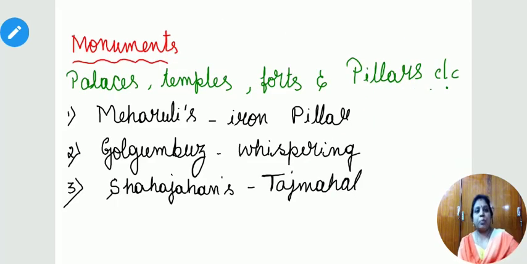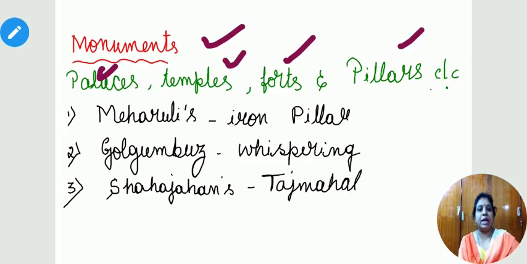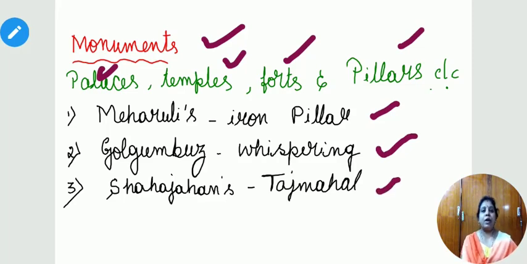The next topic is monuments. Examples of monuments: palaces, temples, forts, pillars. One example is the Mehrauli iron pillar. Second, the Gol Gumbaz, where you can see the whispering wall in Bijapur. Shah Jahan's Taj Mahal is also one of the examples for our monuments.